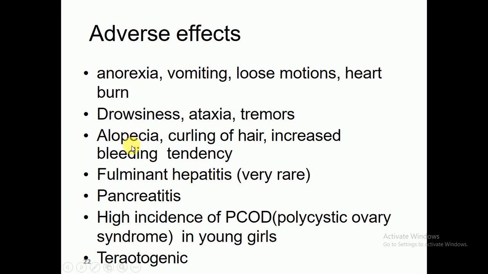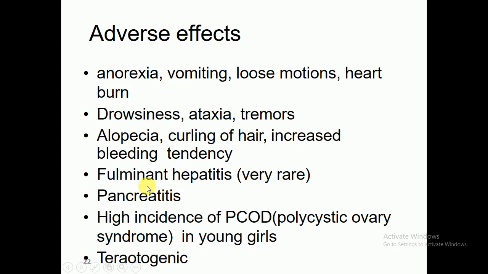Alopecia may occur, and curling of the hair. Alopecia means loss of hair from a particular area, especially of your head region. There may also be an increased bleeding tendency.